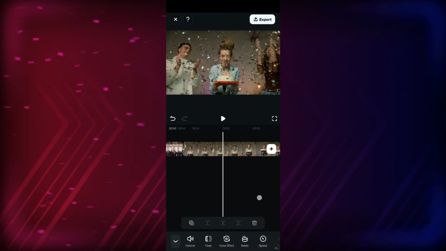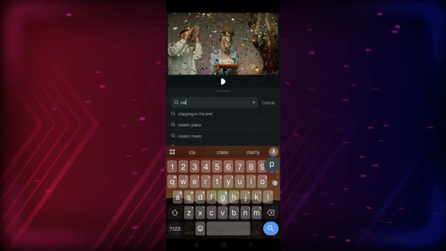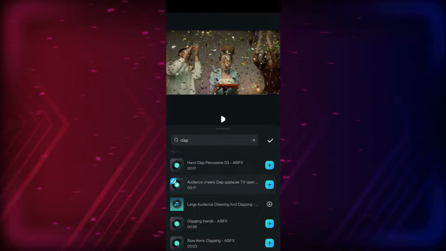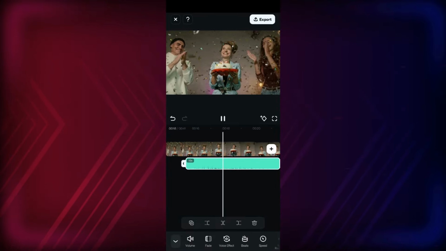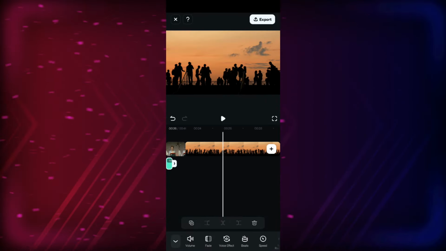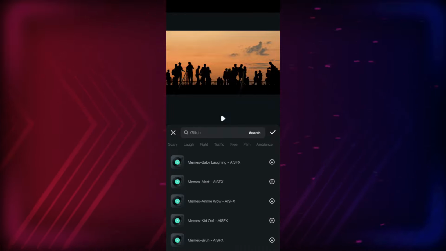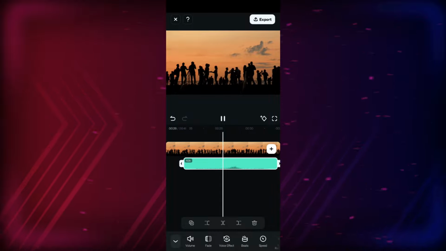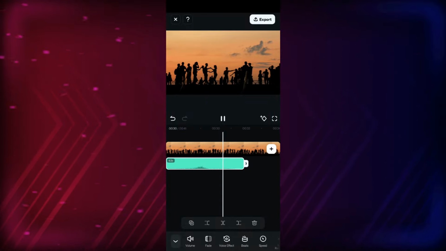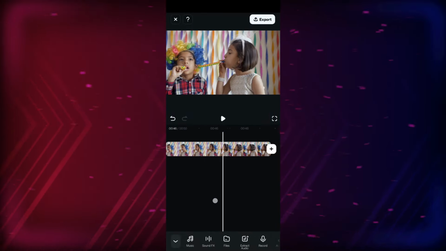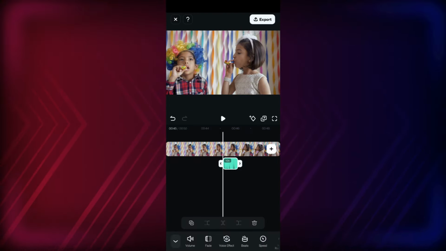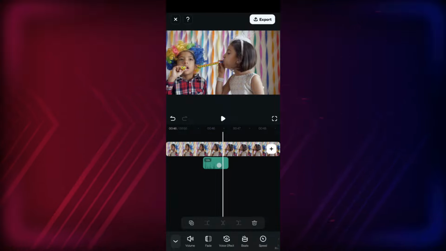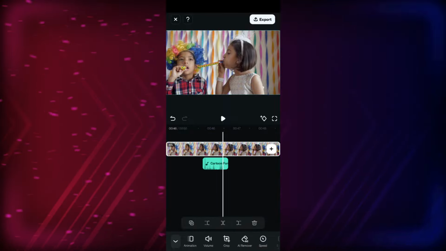Similarly, for the next scene, let us find the sound effect it needs. This one looks like a party near the beach. In the next example, we have a girl blowing a whistle. There! It sounds so real. Make sure you place the SFX aligned with the scene.